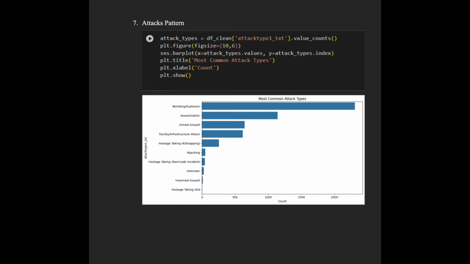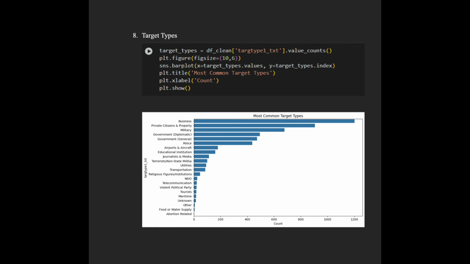First, bombing / explosion is the most common, and it is followed by assassination and armed assault. Other types like facility / infrastructure attack and hostage taking are less common.